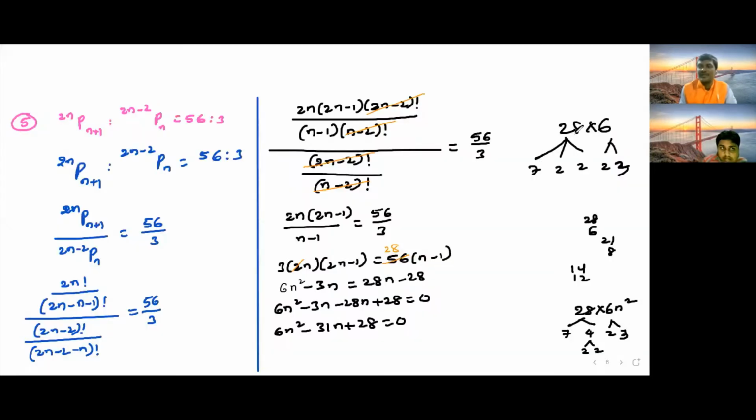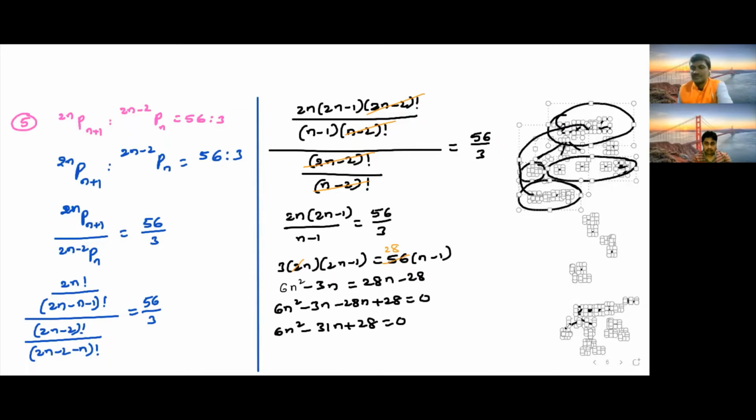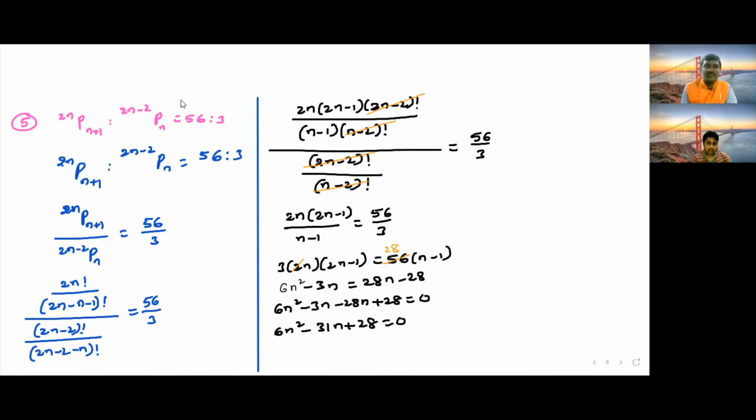So here 28 factors are 7 into 2 into 2 and 6 factors are 2 into 3. So in this, 3 2s are 6, 6 2s are 12, 12 2s are 24. This 24 and 7, 7 into 24, we get the value equal to 28 into 6. And by adding or subtracting, we want 31. By adding 24 and 7, we get 31, right? Are we getting 31? Yes.